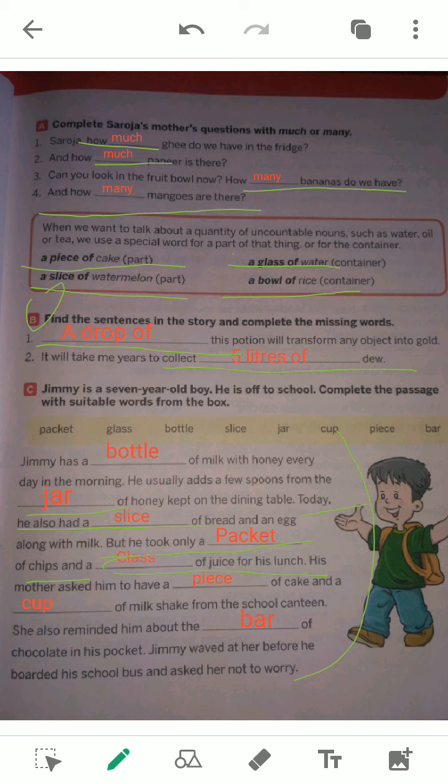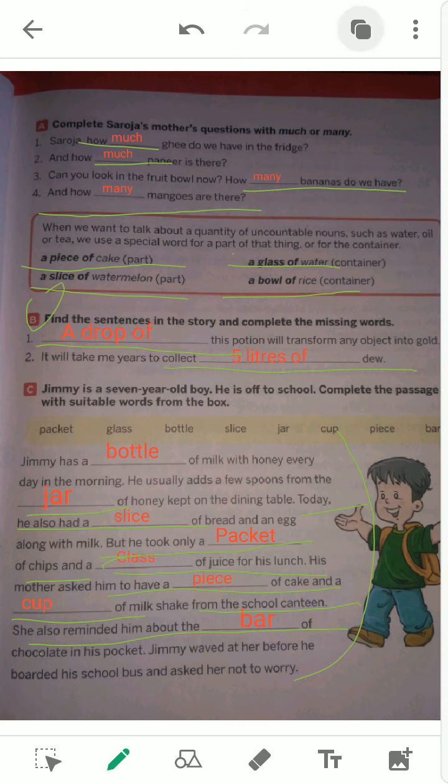His mother asked him to have a piece of cake and a cup of milkshake from the school canteen. She also reminded him about a bar of chocolate. So, bar of chocolate, cup of milk, piece of cake, glass of juice, packet of chips, slice of bread, jar of honey, and bottle of milk. Let us move to the next page.